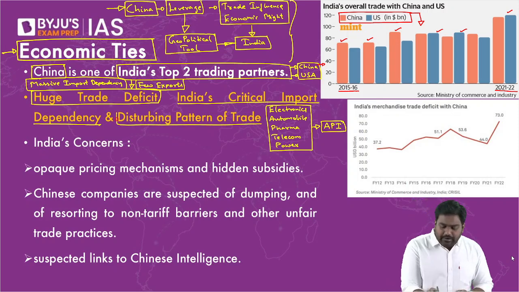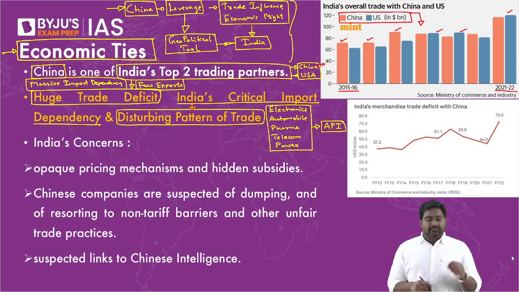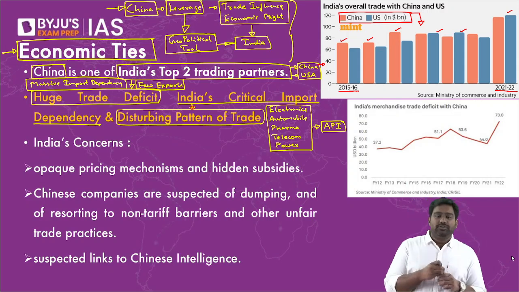So there's a disturbing pattern of trade which really concerns and bothers India. In a way, it has become a new form of colonialism, where China is procuring basic raw materials from India. Because if you look at our exports to China, most of it is raw materials. We export iron ore, and other forest products. But we are importing all finished goods and products from China, right? So this is like colonialism, like the British did.